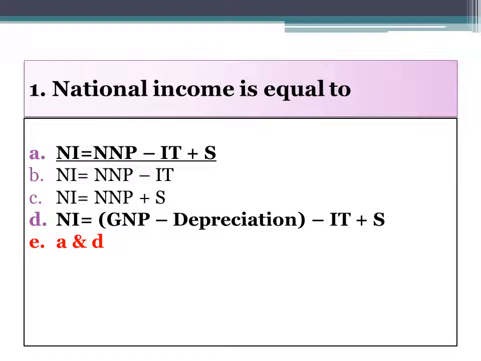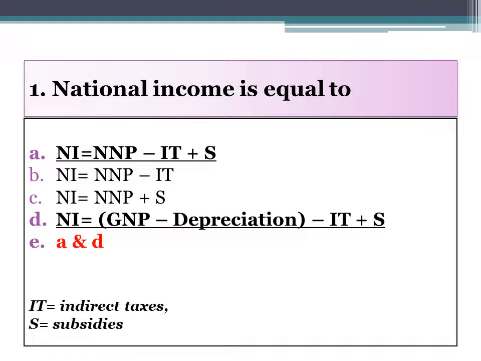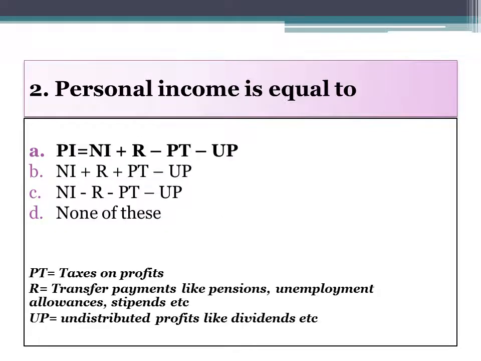That is, national income is equal to NNP minus IT plus S, where NNP stands for net national product minus indirect taxes plus subsidies, and D option is also the right one. NI is equal to GNP minus depreciation minus indirect taxes plus subsidies, where IT stands for indirect taxes and S for subsidies, and UP stands for undistributed profits like dividends.